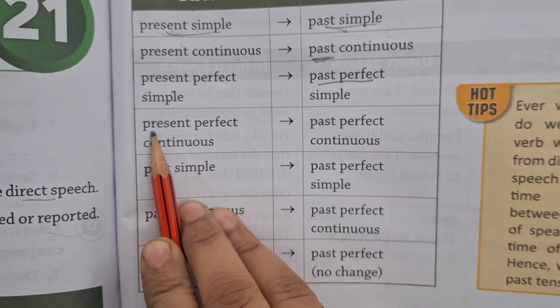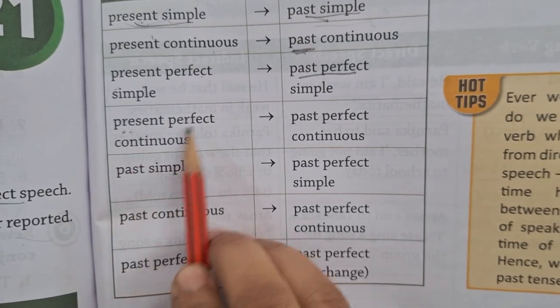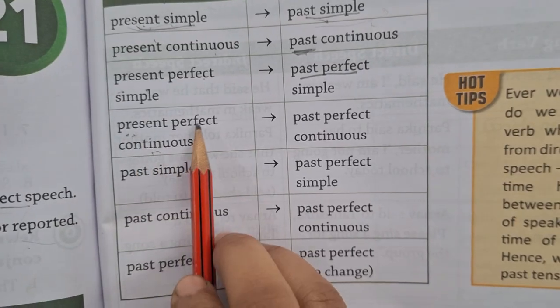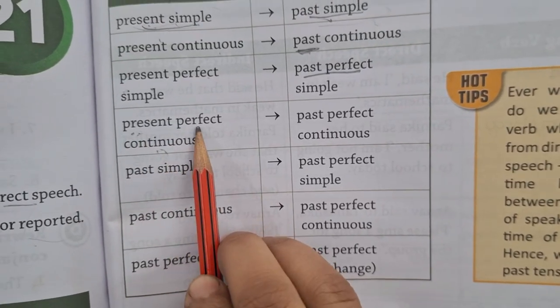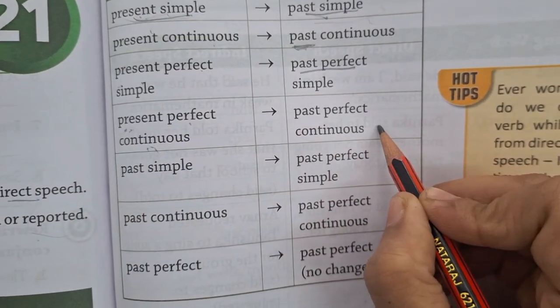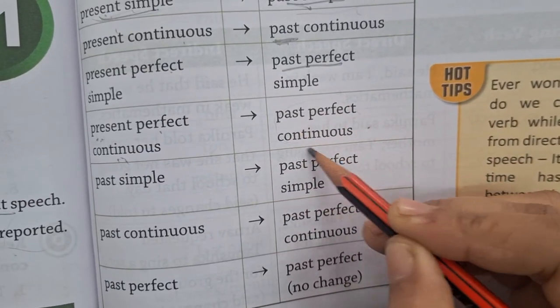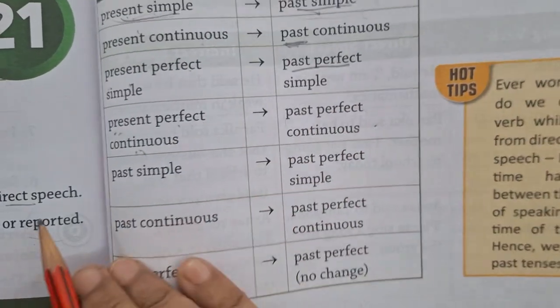Again, if the direct speech is in present perfect continuous, then when we convert that direct speech into indirect speech, we will be using past perfect continuous.